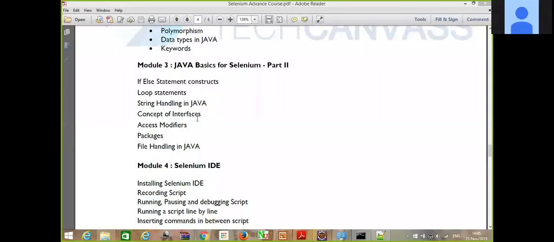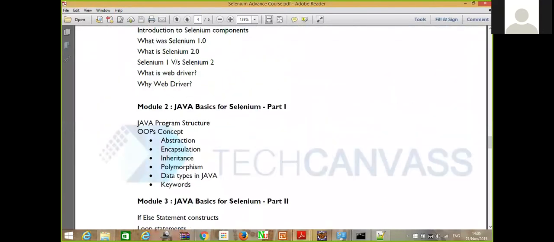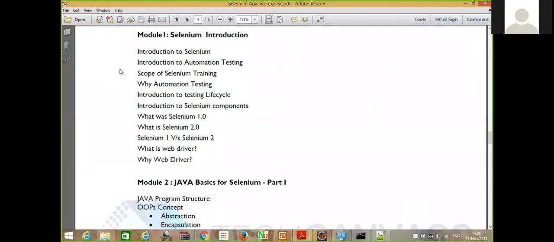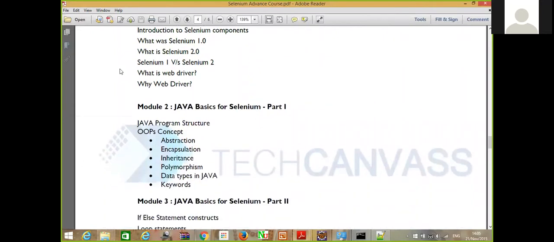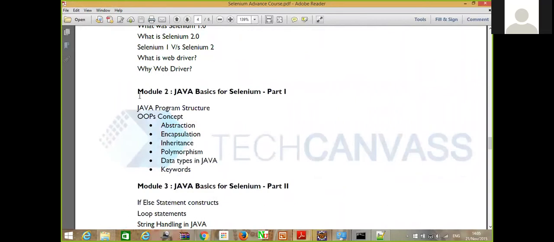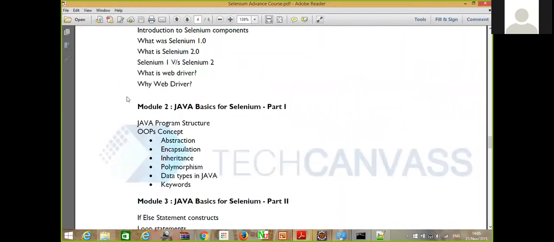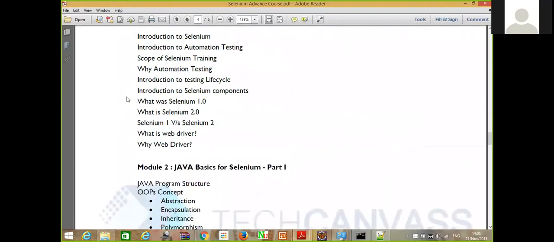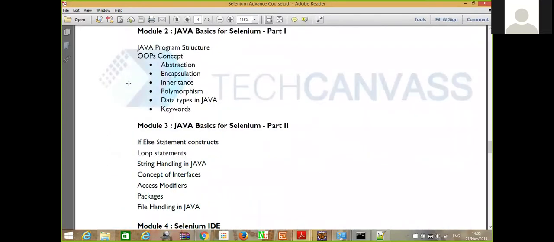So guys, this is the module that is there for our training. As you can see, these are the modules defined for our course right now. This is the R2 sessions. The initial session would be an introduction to Java, basically covering all the topics related to Selenium automation testing.